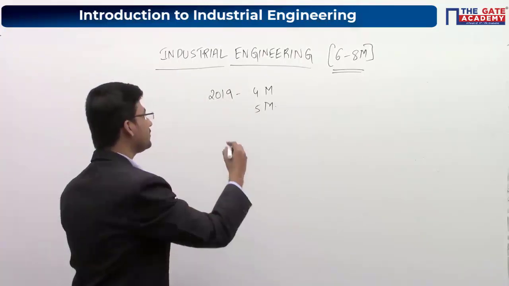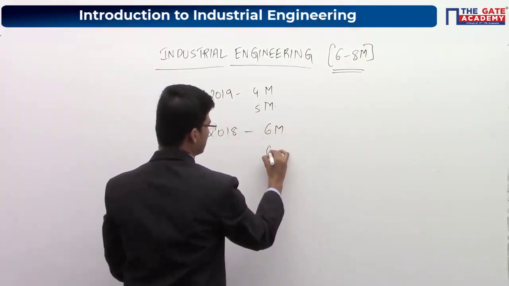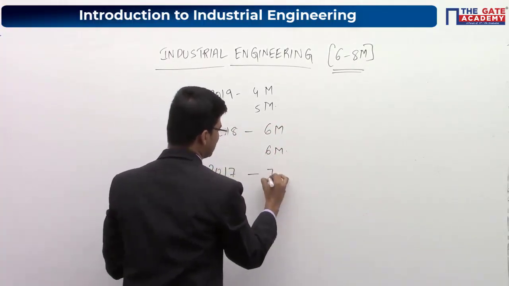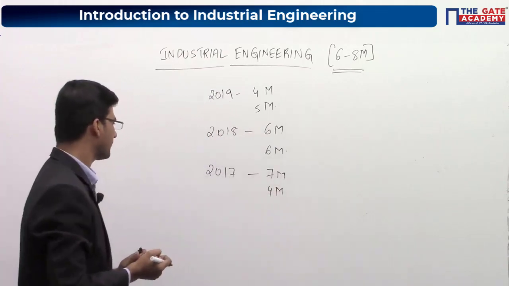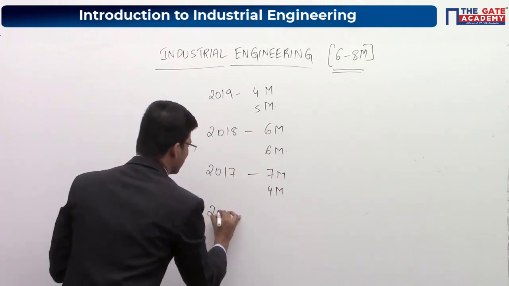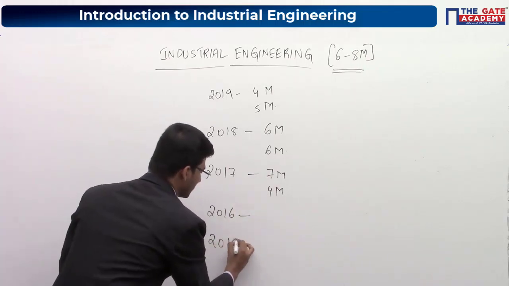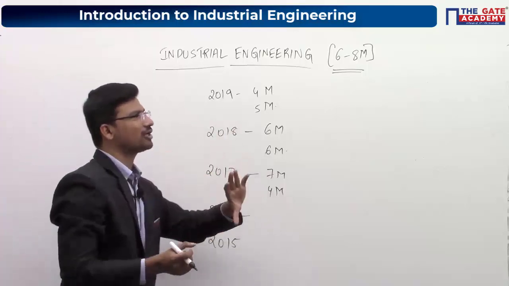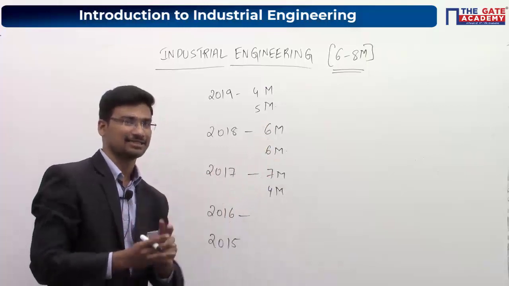But in 2018 it was asked for 6 marks and 6 marks. In 2017 it was asked for around 7 marks and 4 marks, I guess 4 or 5 marks. Again in 2016 also it was something like this. And in 2015, I'm just giving you for your reference, so that you can understand what the possible weightage of this particular subject in the GATE examination will be.